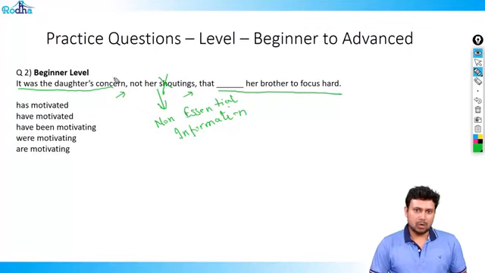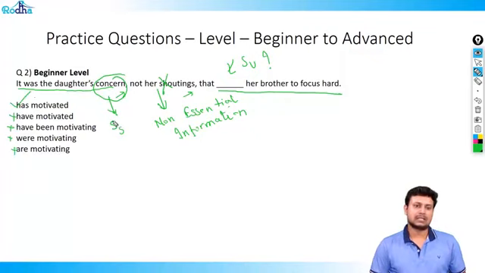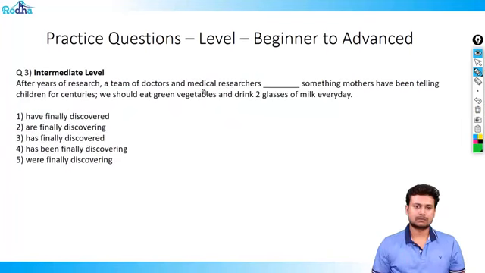So what is motivating her brother? It is the concern. Concern is a singular subject, which means again the verb needed has to be singular. Now again, eliminating all plural verbs, you end up with one answer and it has to be has motivated. I hope this is clear. Let's move on to the next question.